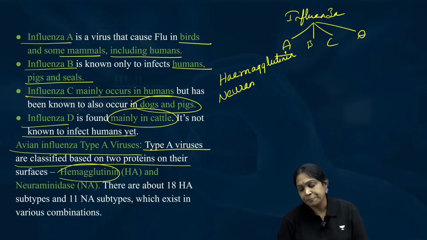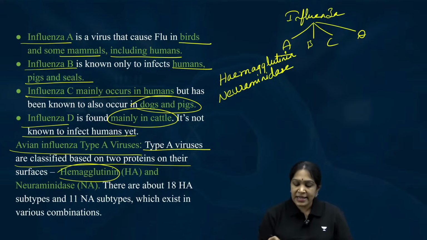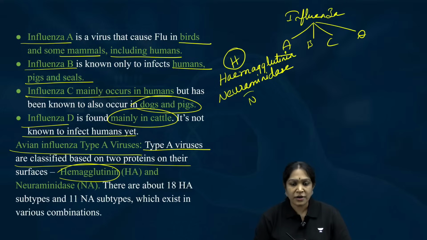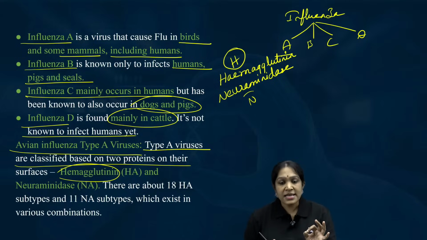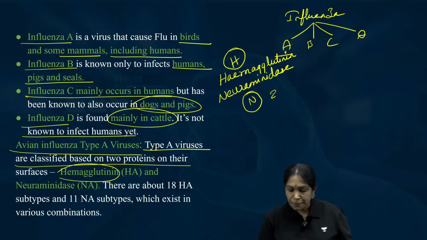Hemagglutinin is H. Neuraminidase is N. Clear for all of you? Hemagglutinin is H, neuraminidase is N. These are the two proteins in the type A virus. Is it clear?